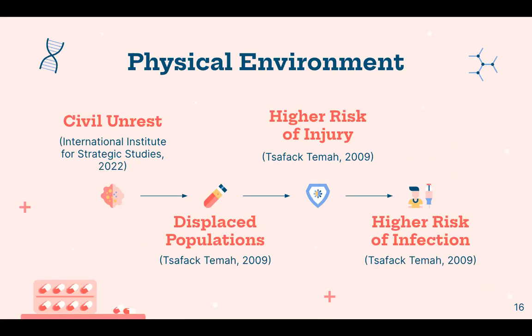Finally, I looked at the physical environments in these countries. According to the International Institute for Strategic Studies, 5 of the 10 least peaceful countries globally were in sub-Saharan Africa. In 2021 alone, there were 17 internationalized civil wars in sub-Saharan Africa. Civil unrest and civil war impoverishes populations and displaces them, putting them at increased risk of infection by disrupting social structures. Wars induce injuries that invite microbial infection. Wars force migration of non-immunized individuals into areas inhabited by disease carriers, and they crowd refugee camps with inadequate sanitation facilities. As a result, there's a higher risk of infection.